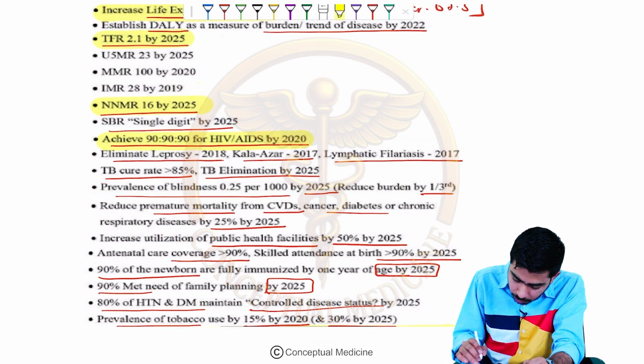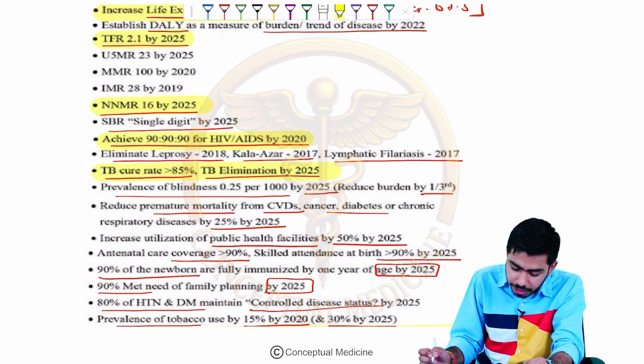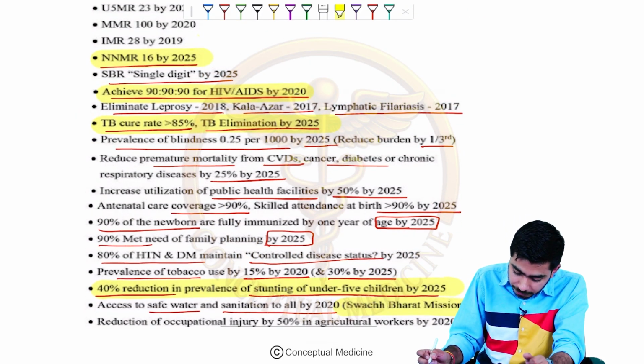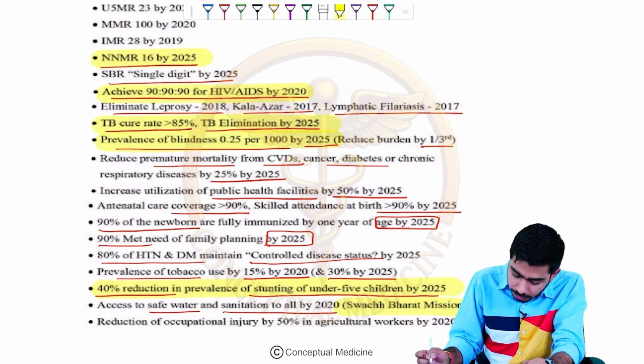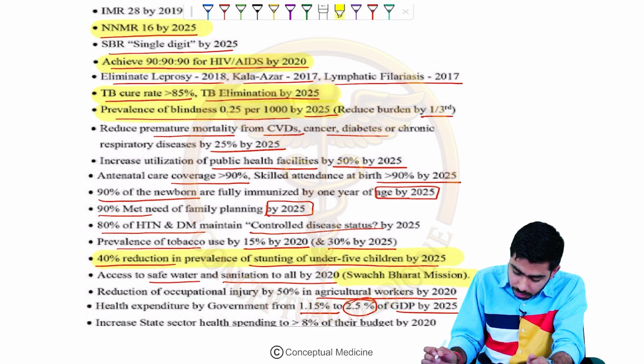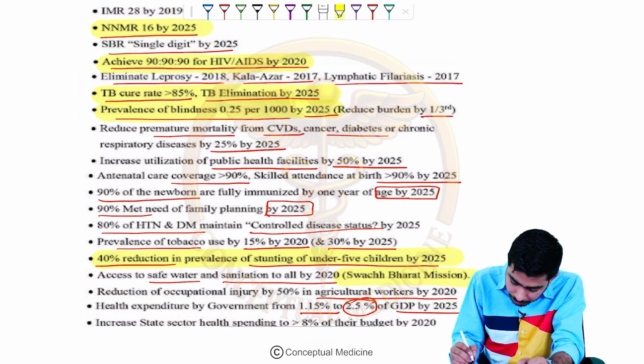Then I will be asking you to remember, please remember TB cure rate more than 85% and TB elimination by 2025. They are targeting for that. Then they are targeting for prevalence of the blindness 0.25 per 1000 by 2025. This is also something which we should remember. Then we should be remembering the